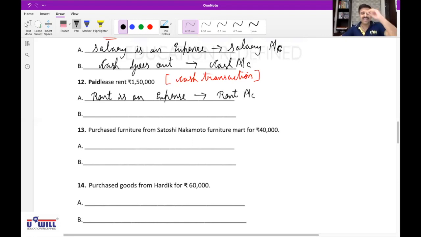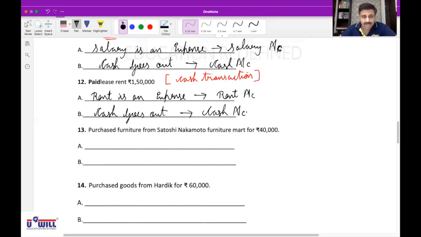For the second effect, what is the first question you'll ask yourself? What goes out? Cash goes out. Affects which account? Cash account. Okay.